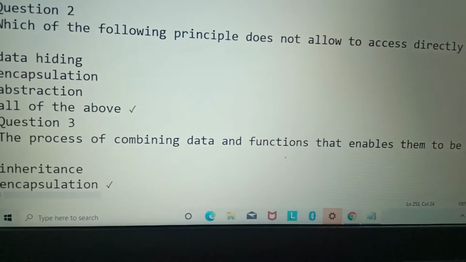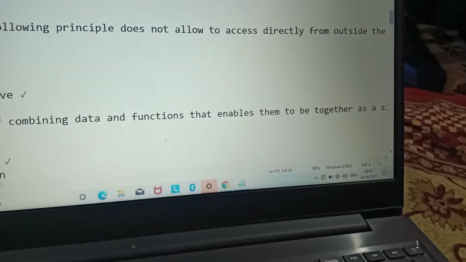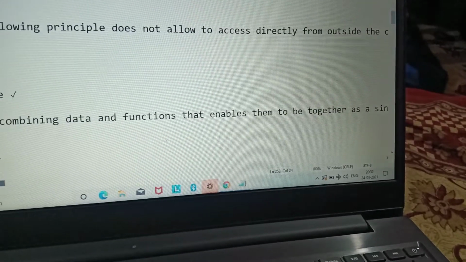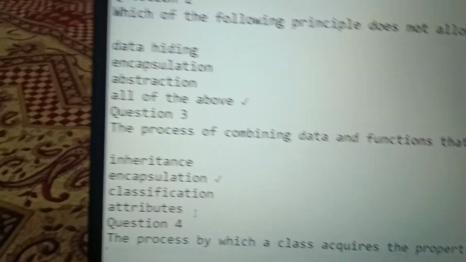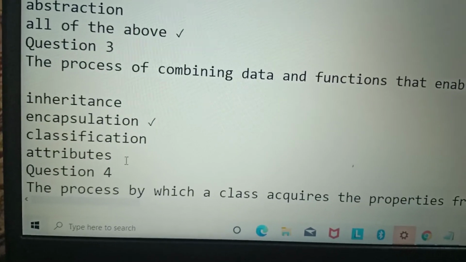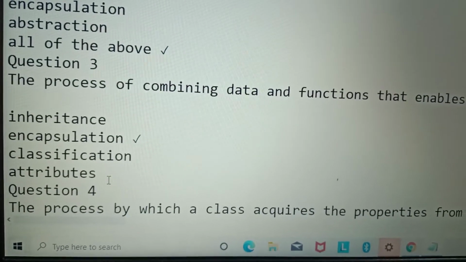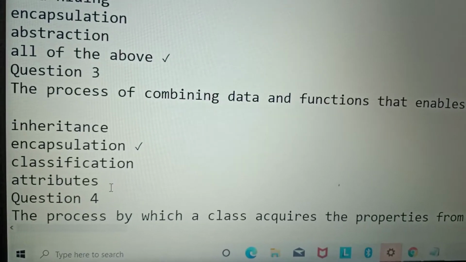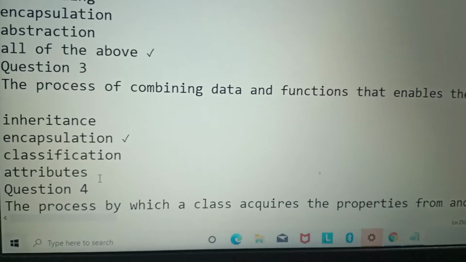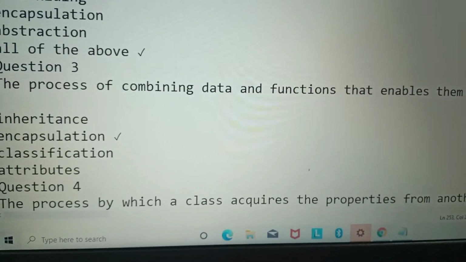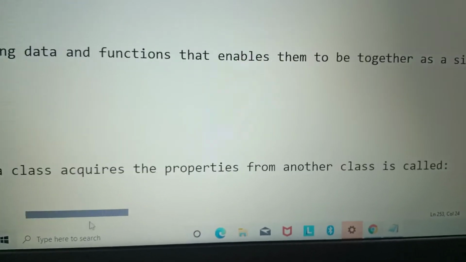Question number 3. The process of combining data and functions that enables them to work together as a single entity is called: the options are inheritance, encapsulation, classification and attribute. You can see the option encapsulation is correct. I have told you already that binding of data members and functions into a single unit is called encapsulation. Question number 4. The process by which a class acquires the property from another class is called.